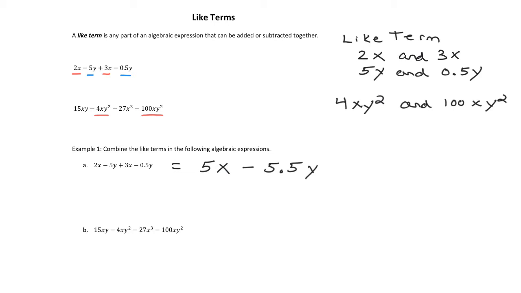So if we now look at part B, to combine all the like terms here, the 15xy can't be combined with anything, but here we have a negative 4 and a negative 100. We are adding those together to give us a minus 104xy squared. So we can condense those down into one piece. We have this minus 27x cubed left over, which doesn't combine with anything else. And this is it. We have combined all like terms, and we cannot simplify this expression any further.